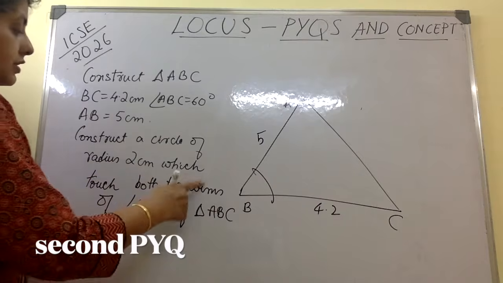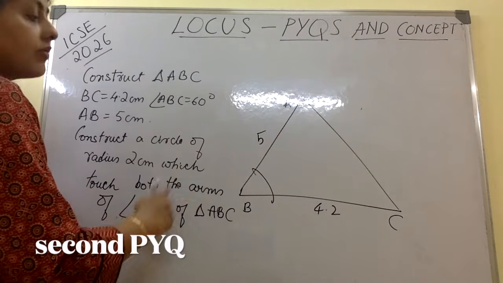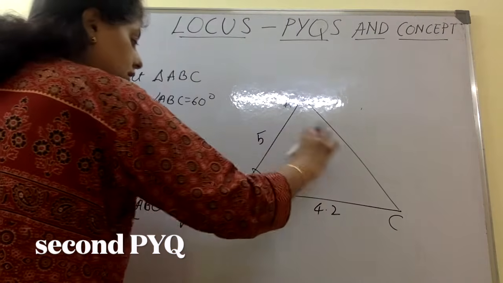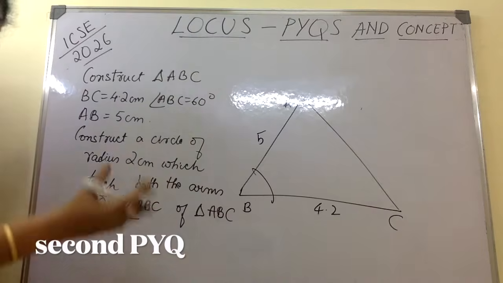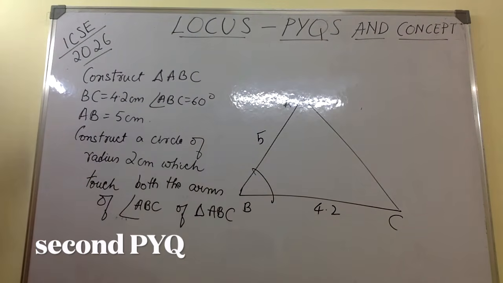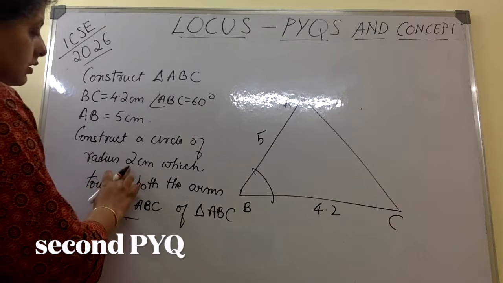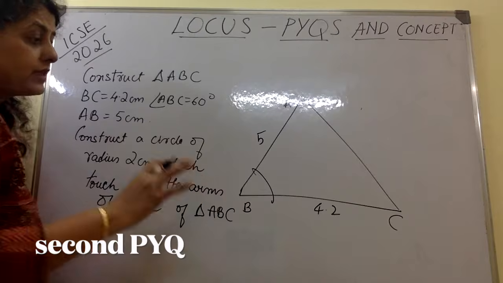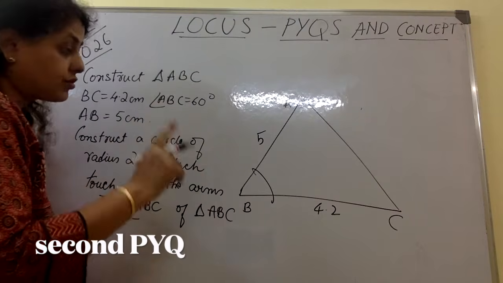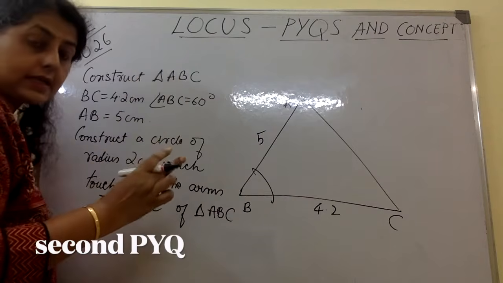Construct a circle of radius 2 centimeter which touches both the arms of triangle ABC. So you need a circle here, okay, which will touch AB and it will touch BC. How will you do that? Okay, so here we need a circle of radius 2 centimeter. This is a little difficult, so mark this as an important question because we can't think like this in the examination.